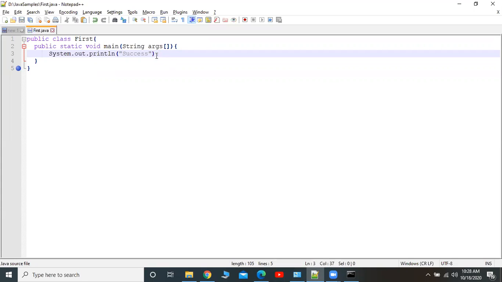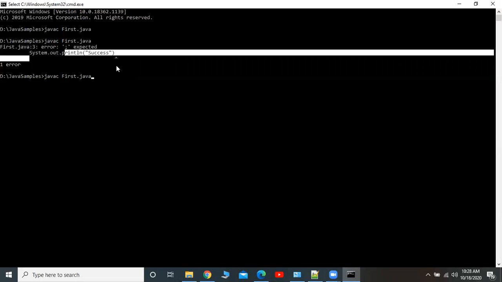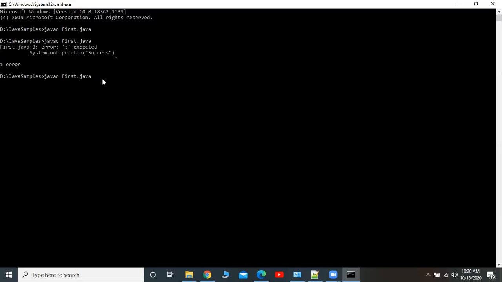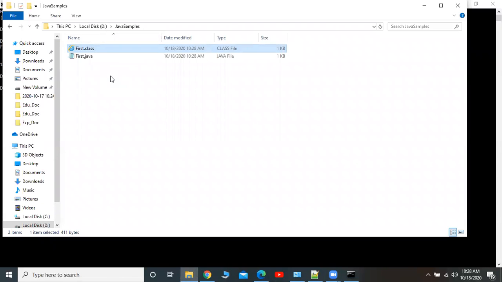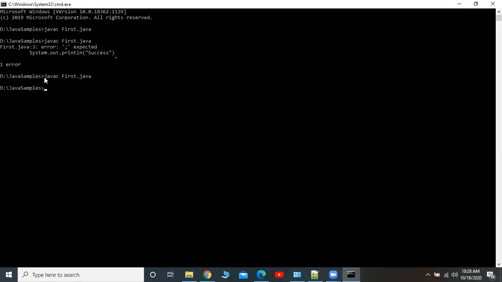Now we know very well what the purpose of the Java compiler is. It will convert your .java file into .class file. During that conversion, your compiler will check whether there is any syntax error. If there is any syntax error, it will show the error during the compilation. See, now there is no error. Now I compile the .java file again. There is no error, so the .class file will be created. Now you know very well what the purpose of the Java compiler is.